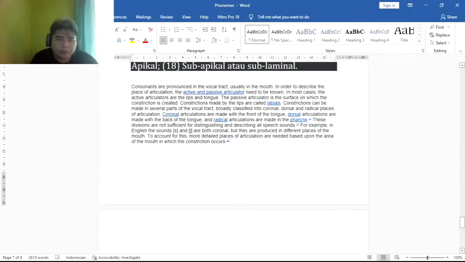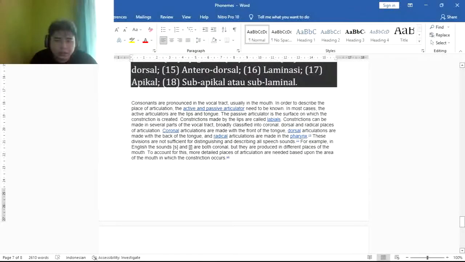Consonants are pronounced in the vocal tract, usually in the mouth. In order to describe the place of articulation, the active and passive articulators need to be known. In most cases, the active articulators are the lips and tongue. The passive articulator is the surface on which the constriction is created. Constrictions made by the lips are called labial.